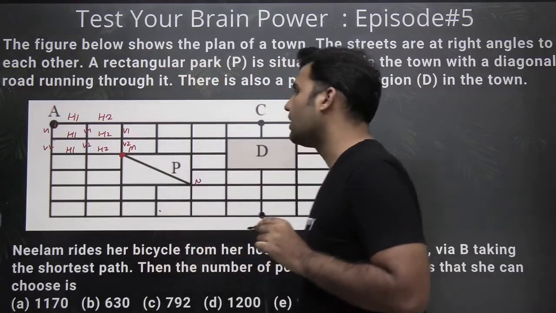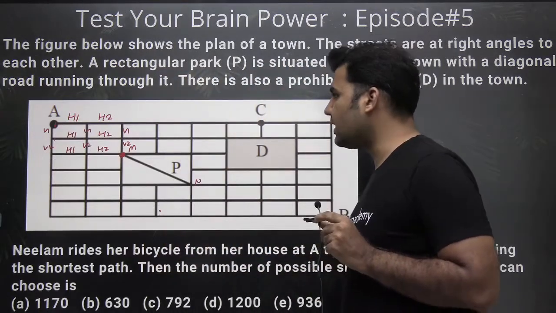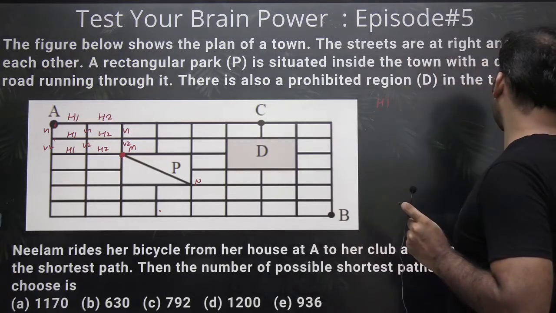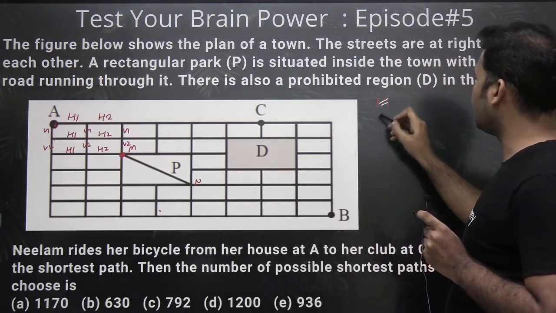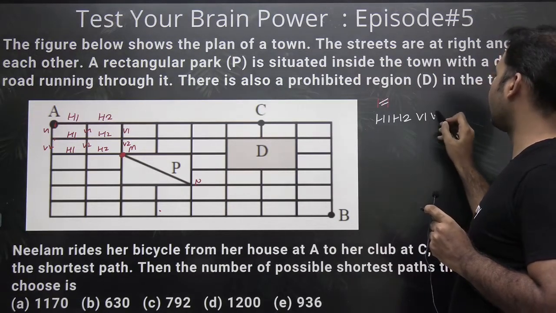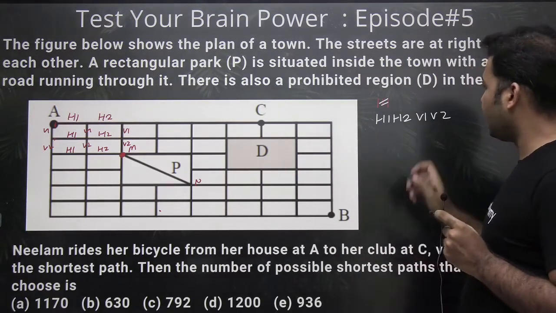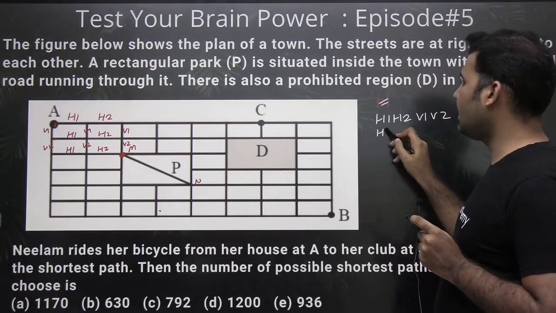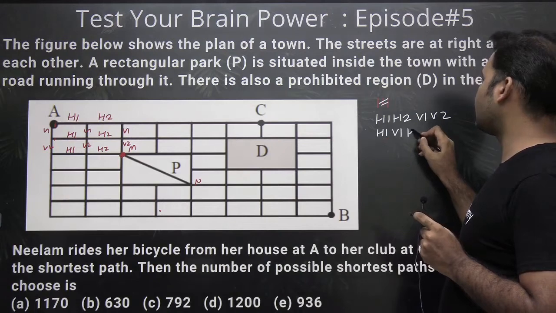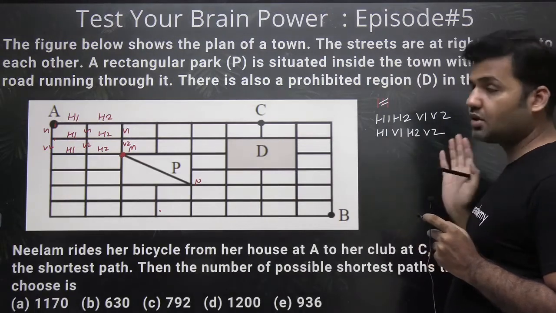Now observe it कि नीलम को point A से M की तरफ आना है. She can choose the path of H1. Now observe carefully. This tells you the whole concept. H1, H2, V1, V2. This is one possible way. Then she can also go for H1, H1 से फिर V1, then H2, and then V2. There is also another way.